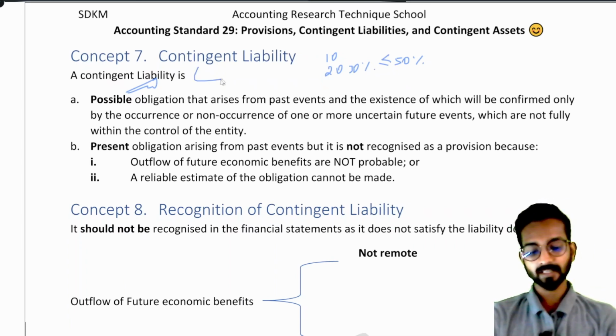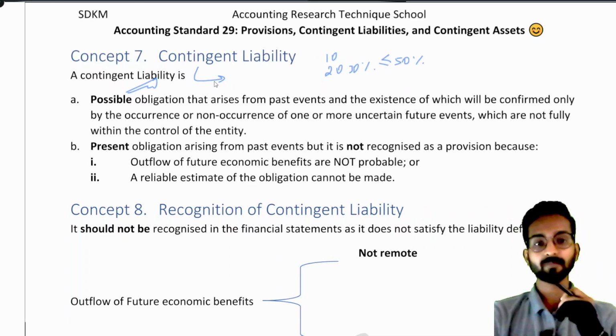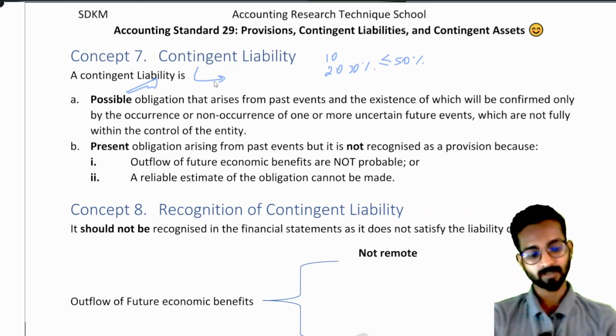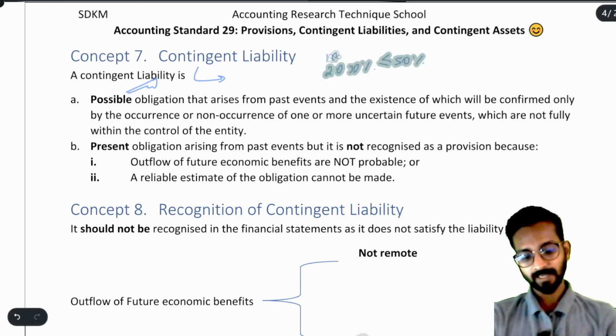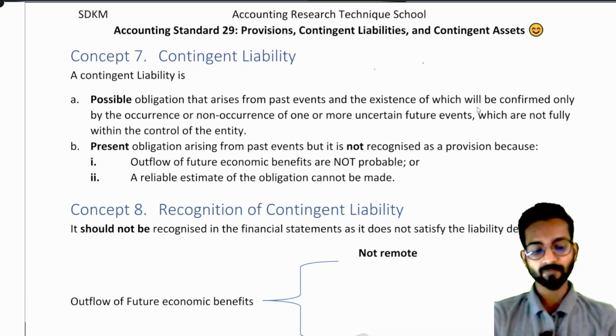What does the word contingent mean? Contingent means that it is dependent on a future event. It may happen or it may not happen. It is dependent on the result of the court case, you can say. Understood? So, by definition, a possible obligation that arises from a past event, and the existence of which will be confirmed only by the occurrence or non-occurrence of one or more uncertain future events.